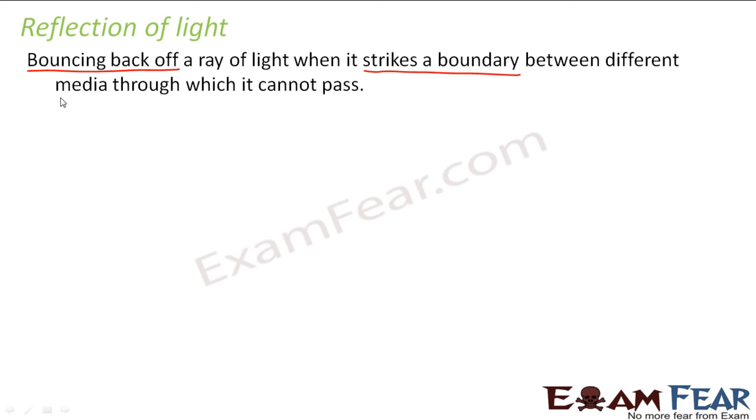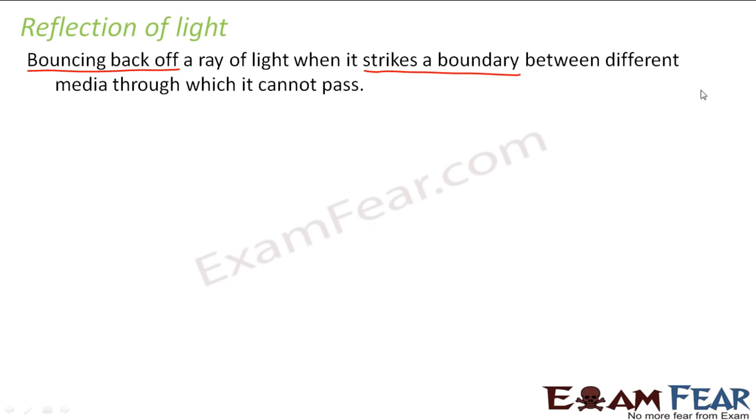So that means whenever a ray of light is falling on a boundary between two media, let us suppose one medium is air, the other medium is something else, the ray of light is falling on that boundary and it cannot cross the boundary. So what will happen? It will come back. It will bounce off somewhat like this.